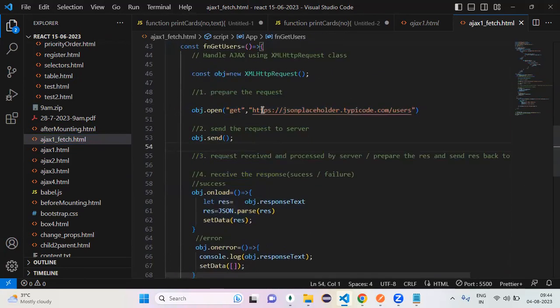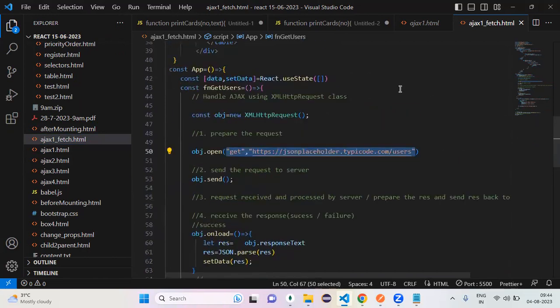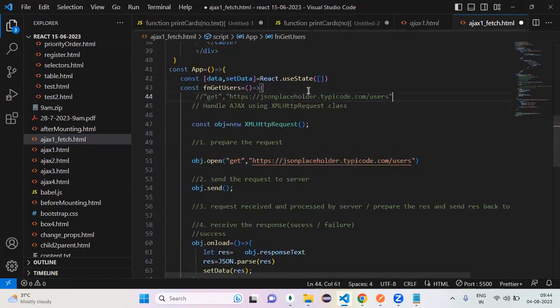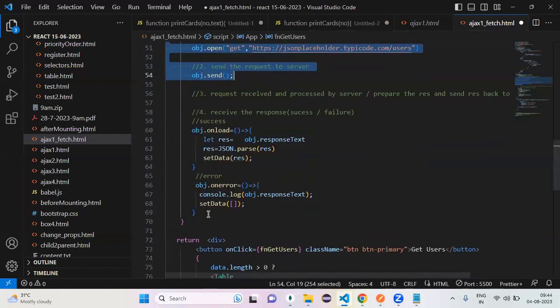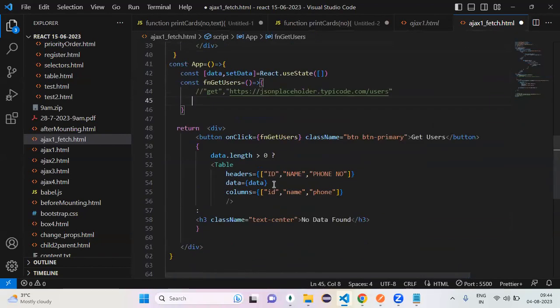So can I delete everything? I need these things, right? This one you can keep with you. Remaining all, can I delete it? In real time, which one is the better way, sir? Most of the time we are going to use the fetch method, Axios, or a third-party library. So let's talk about the fetch method.